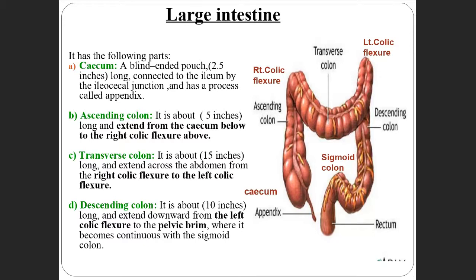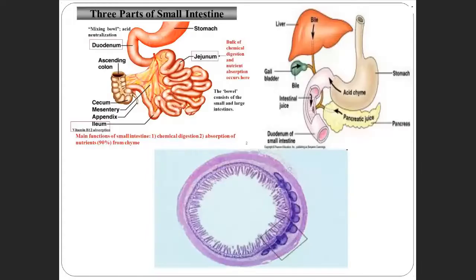The small intestine is a tube-like structure. See here, there is also a picture. The small intestine is a plain tube-like structure, whereas in the large intestine, can you see this pouch-like structure?